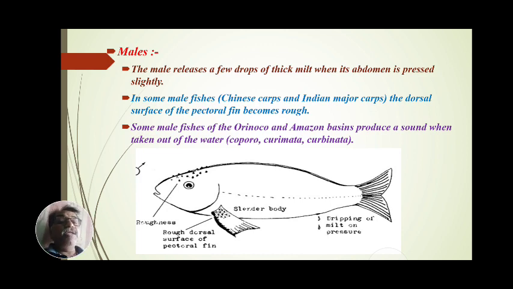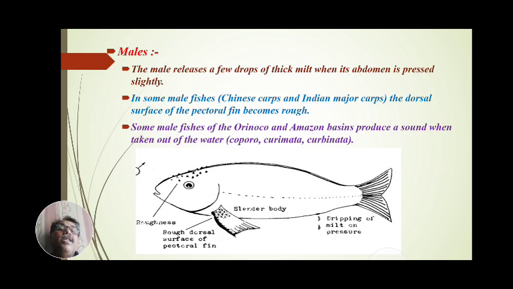This is the first symptom. When the abdomen of the male is pressed by the thumb, thick milk oozes out of the genital opening.